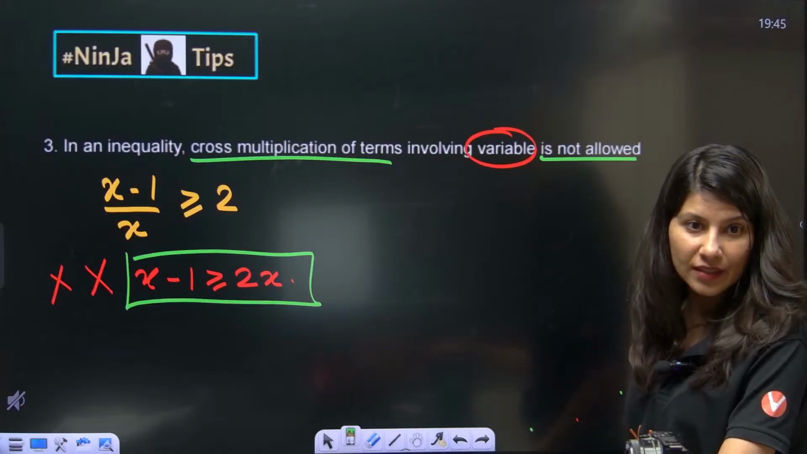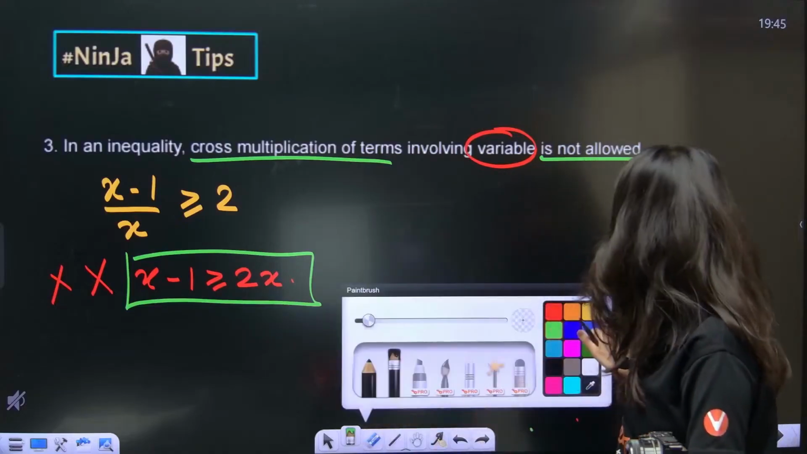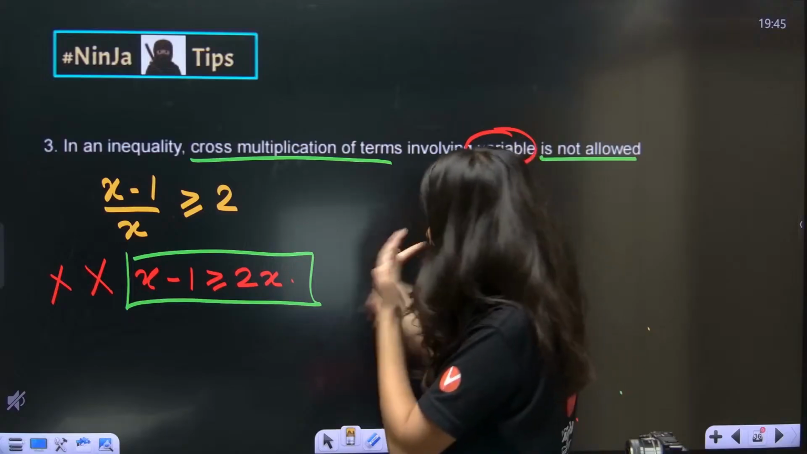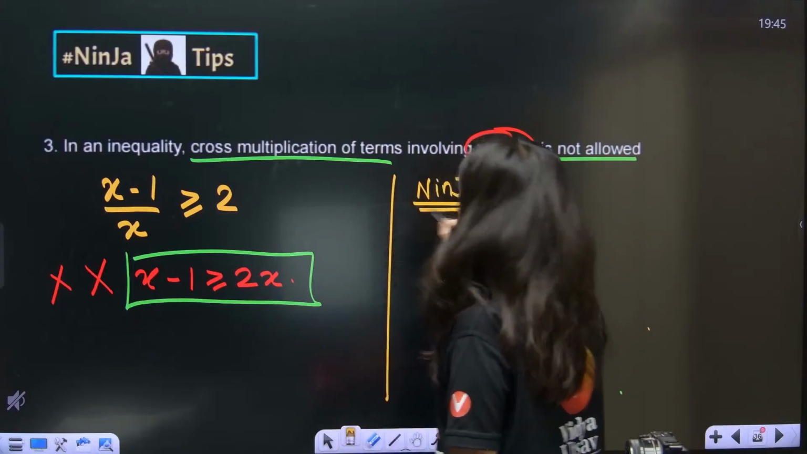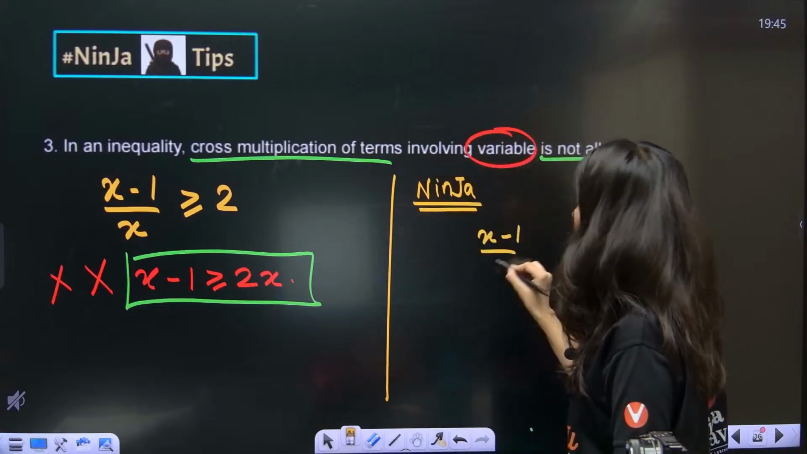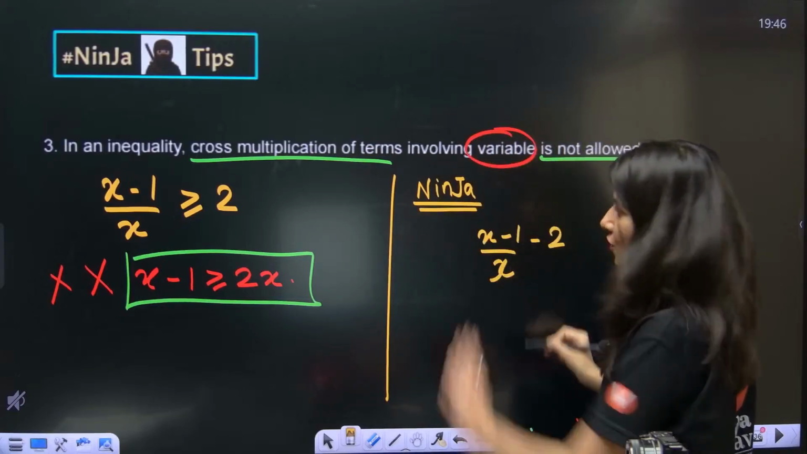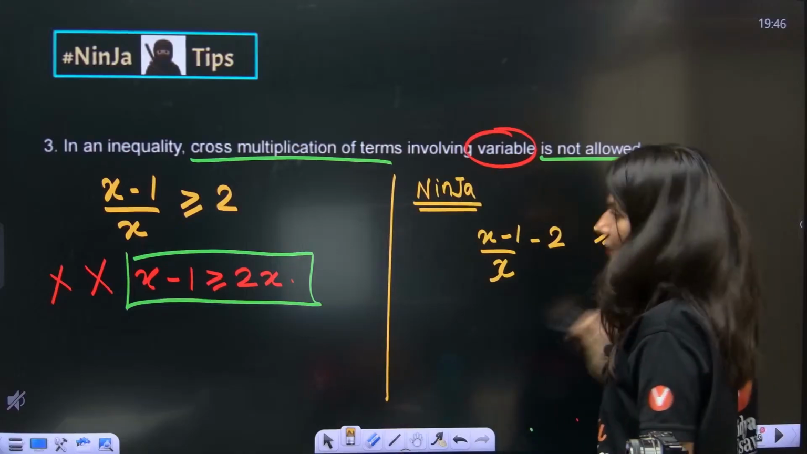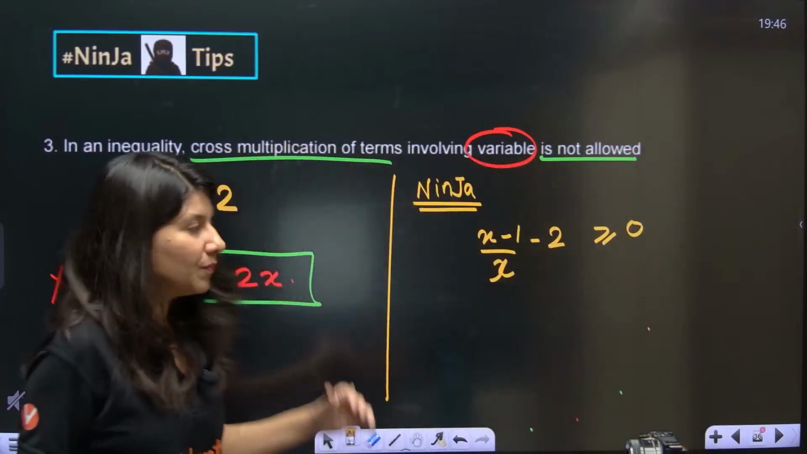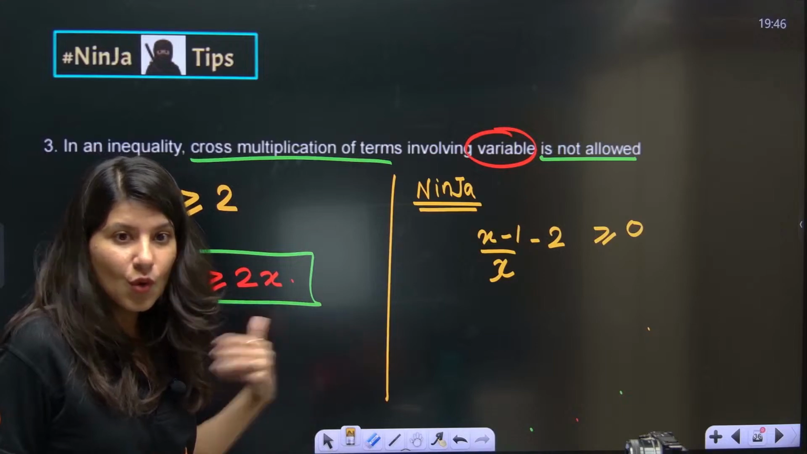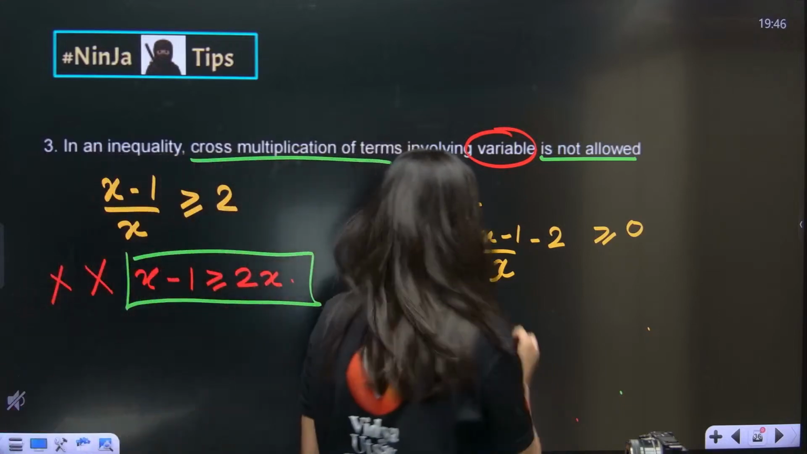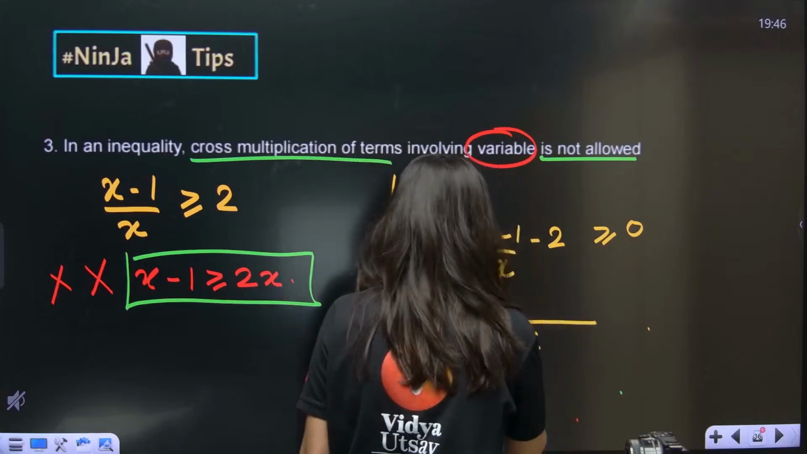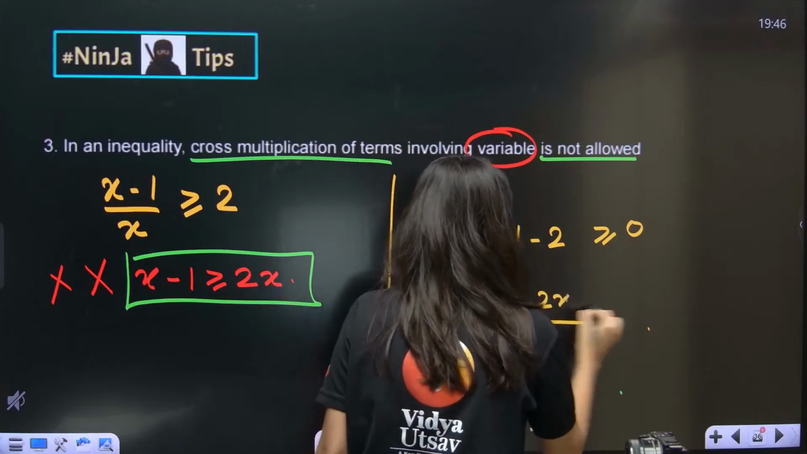Okay. So what you need to do then, ma'am, if cross multiplication is not allowed, then what will you do? So Ninja ma'am student will do x minus 1 upon x minus 2, so shift this to greater than or equals to 0. So no cross multiplication, yes. Bring 2 on the other side. Yes, Sanjay, absolutely correct. Now take LCM. LCM taking is allowed. Minus 2x, hai na?